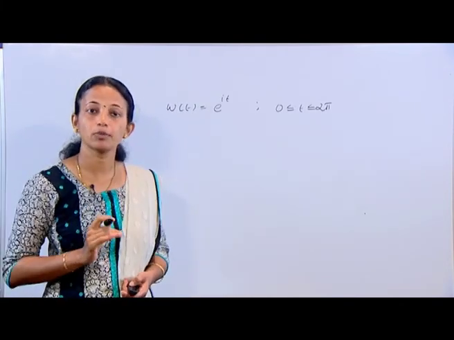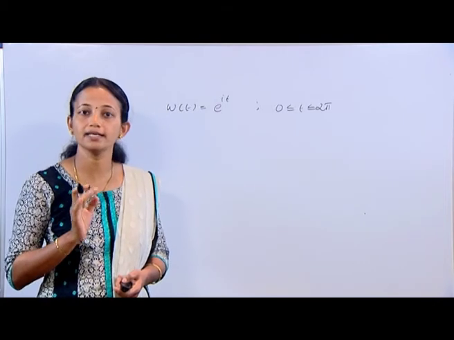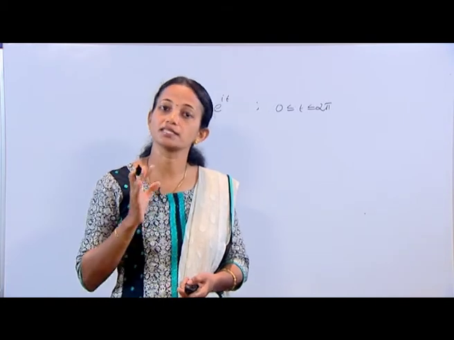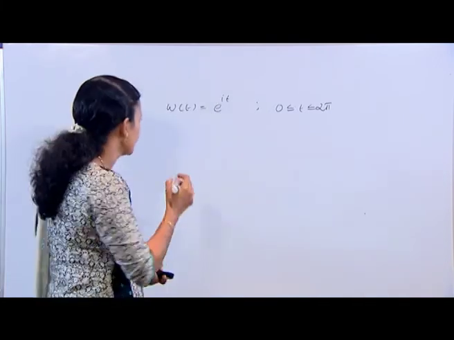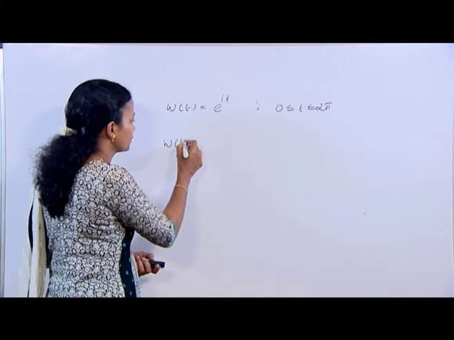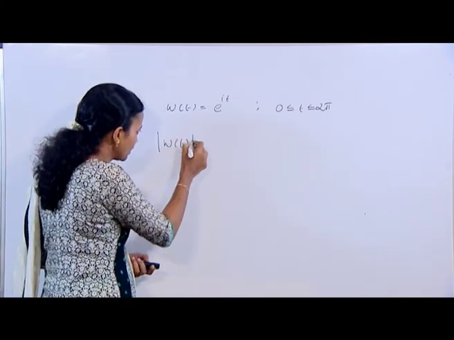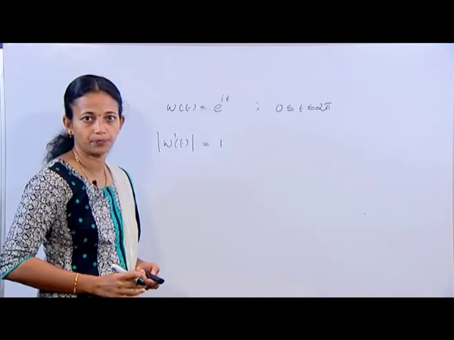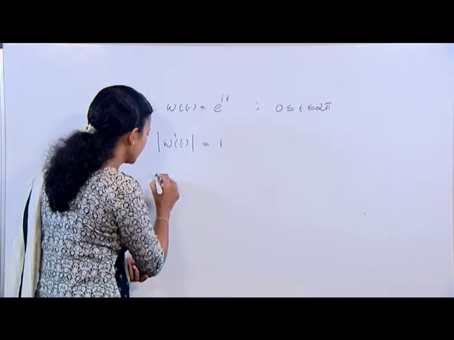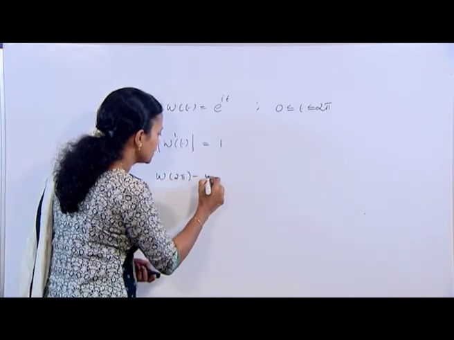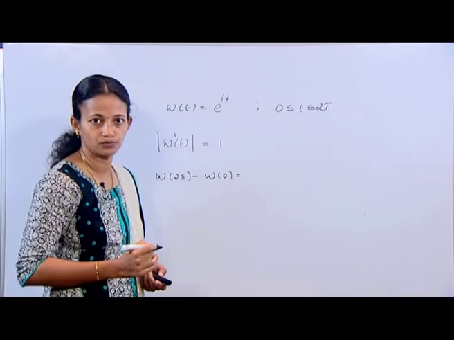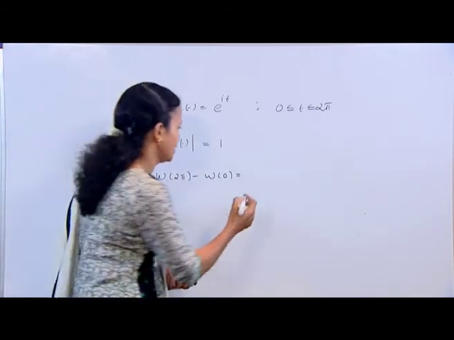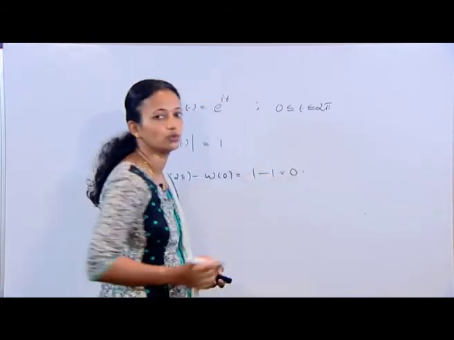Then mod w dash t is equal to mod i e raised to i t, which I can write as 1, showing that w dash t is never 0, while w of 2 pi minus w of 0 is equal to e raised to i 2 pi minus e raised to 0, that is 1 minus 1, which is equal to 0.